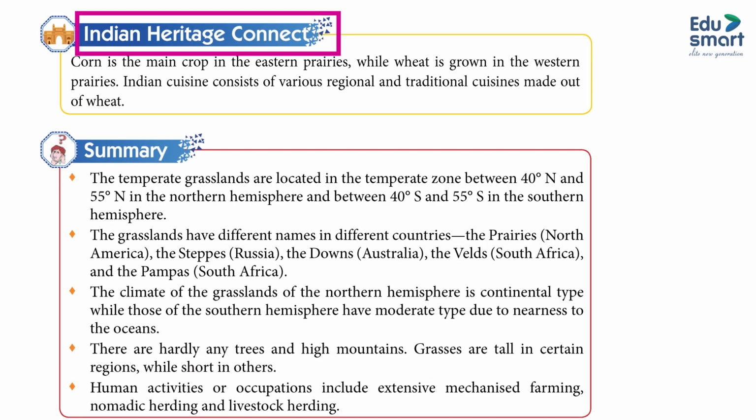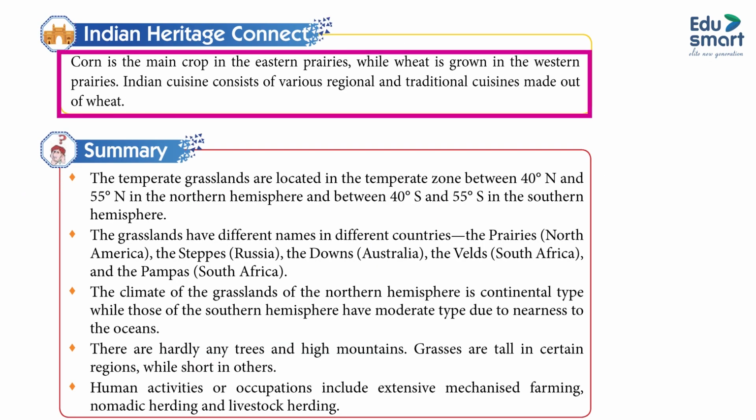Indian Heritage Connect. Corn is the main crop in the eastern prairies while wheat is grown in the western prairies. Indian cuisine consists of various regional and traditional cuisines made out of wheat.